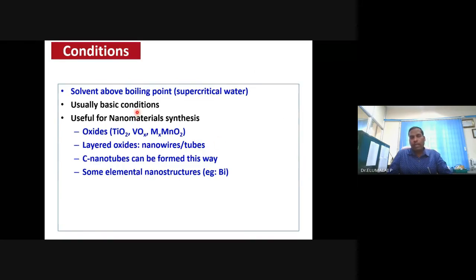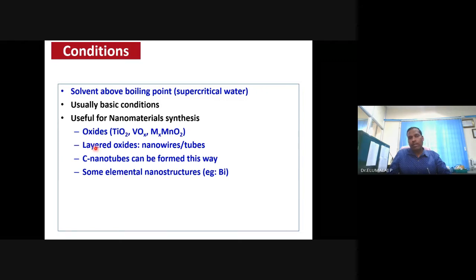So you take the solvent or water inside the autoclave bomb and start heating. After the reaction is completed, usually it takes 10 hours, 12 hours, depending on the heating rate and temperature, you cool down to room temperature and you are done. You get metal oxides, preferably nanostructures: titanium oxide, vanadium oxide, LiMnO2, LiCoO2, LiMn2O4, many things.